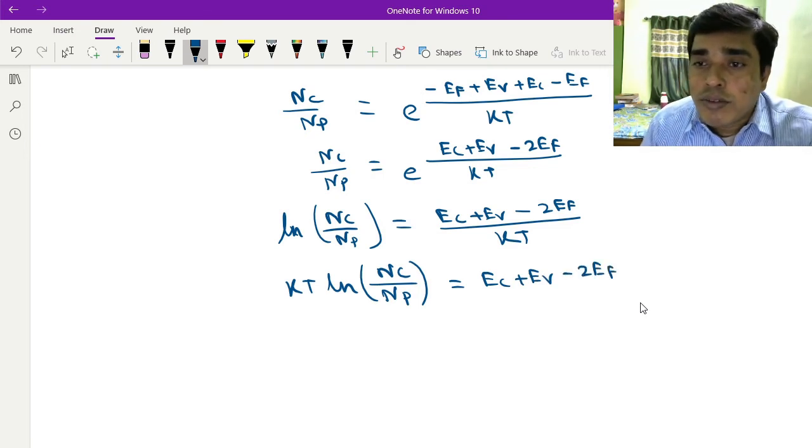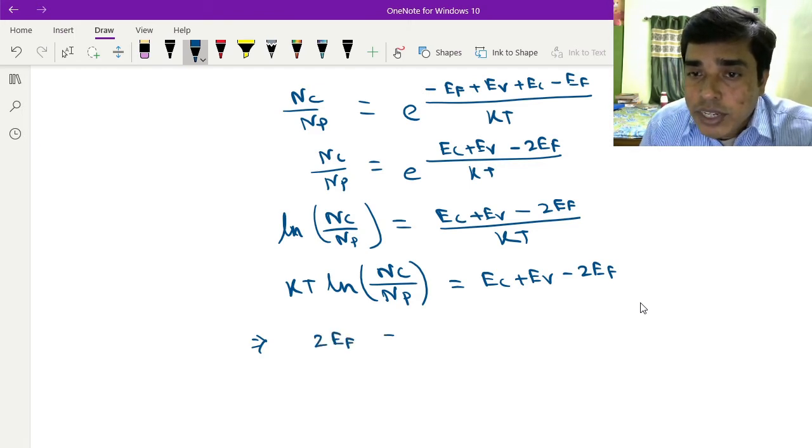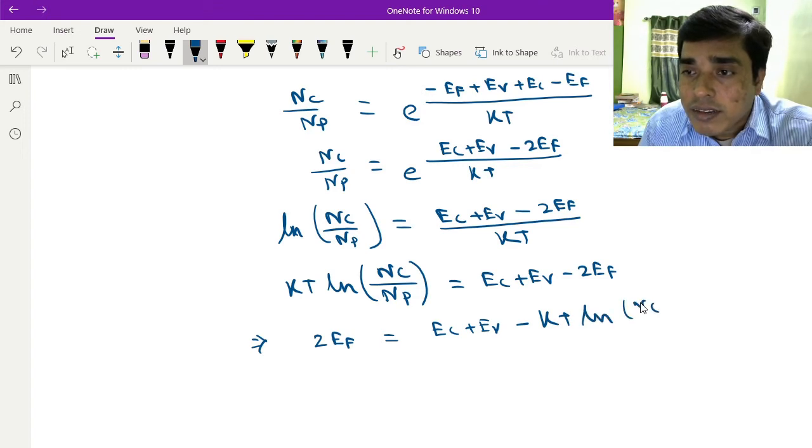Okay, so from this equation you can write that 2EF equals EC plus EV minus kt ln nc divided by np.